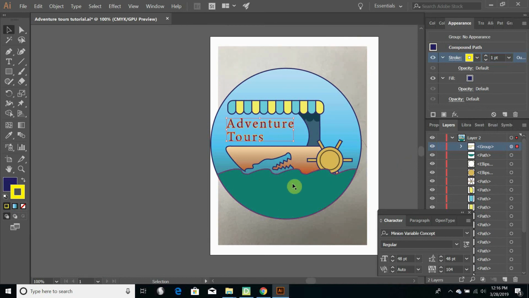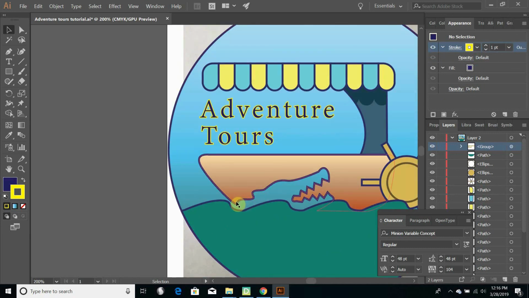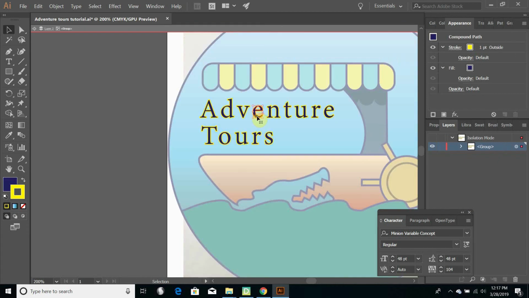We can make any adjustments that we need to, because these are all vectors now. And if it turns out that you need to make an adjustment to one specific thing and the rest of it is coming along with you, you want to just focus on that one thing, there's something called isolation mode, where you double click on an object, and then everything else just gets kind of whited out, and you're able to choose that individual object, and you can do whatever you want with it, even if it's in a group like in this case.